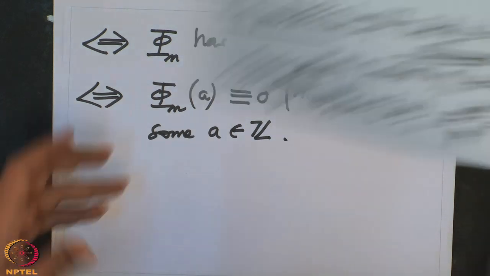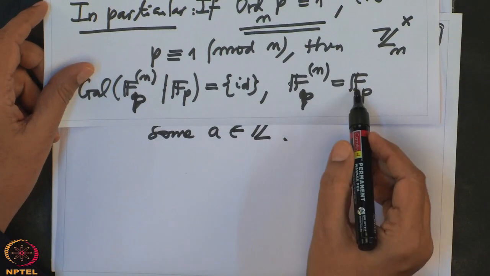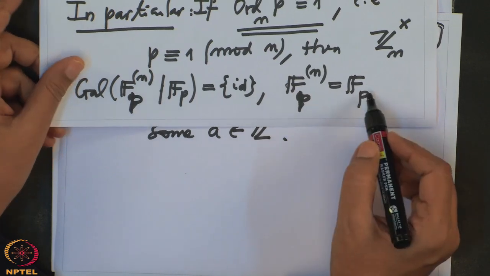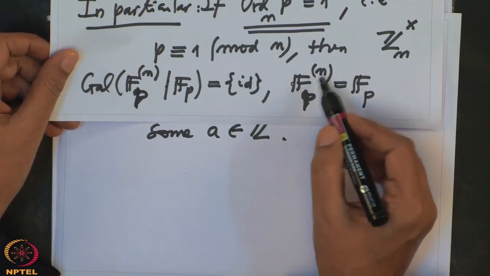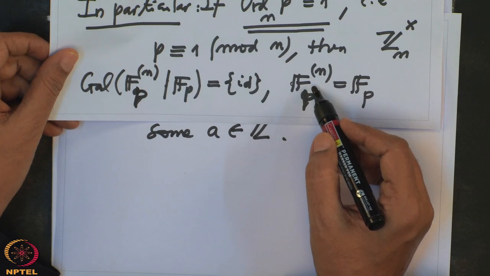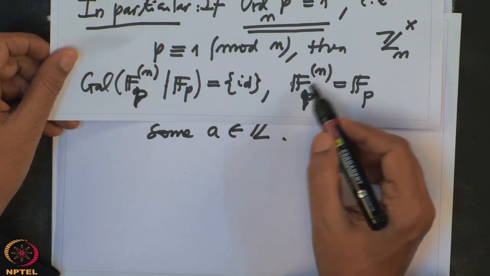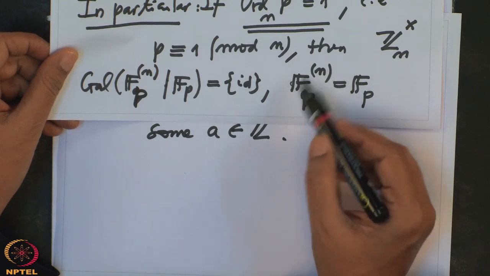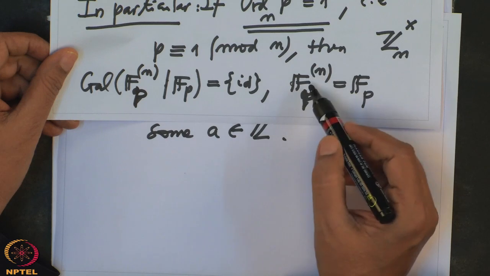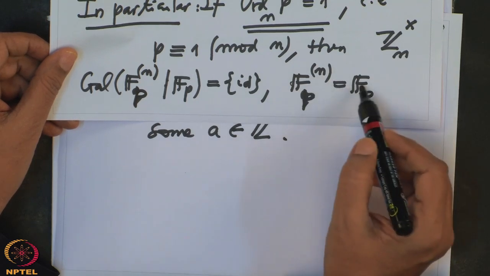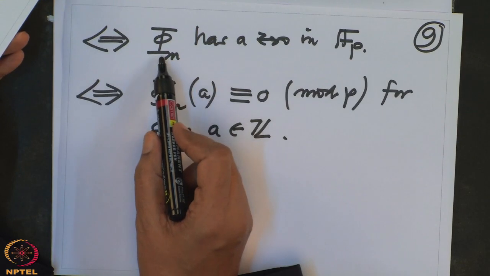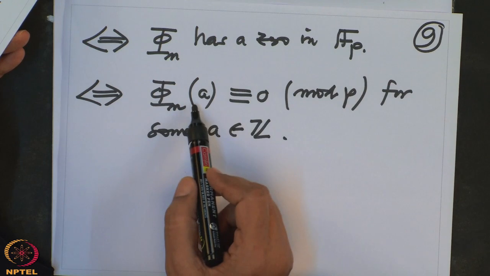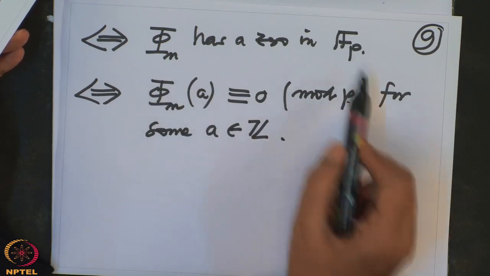Here you see this equality means this was a splitting field of x to the n minus 1, and this is generated by the roots of unity, the elements of order n of that multiplicative group, which are all contained in F_p. In particular, phi n has a zero in F_p, which means at some a it is 0 mod p.